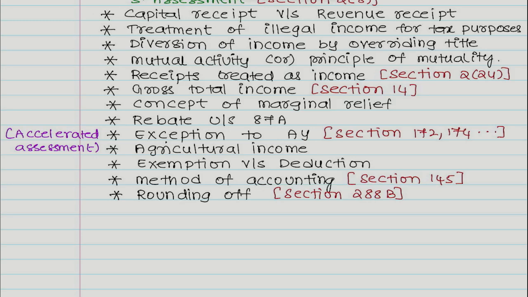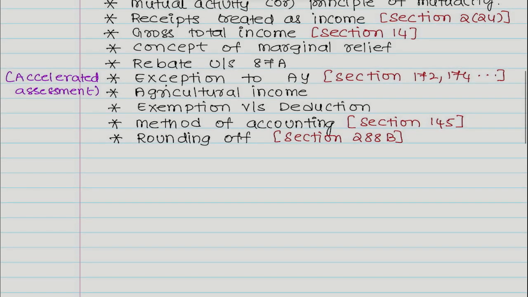Completed. Up to gross total income completed writing. Completed? Okay. See here.